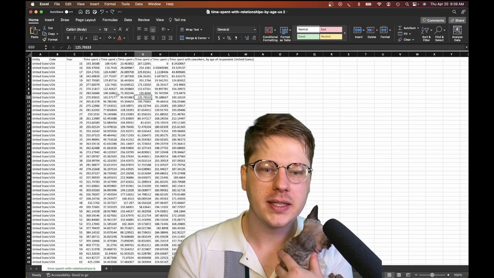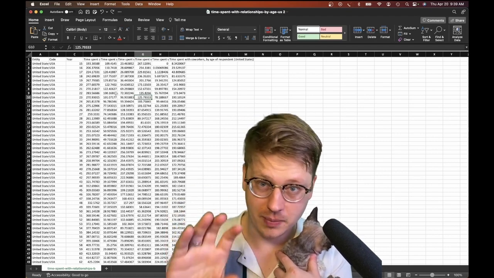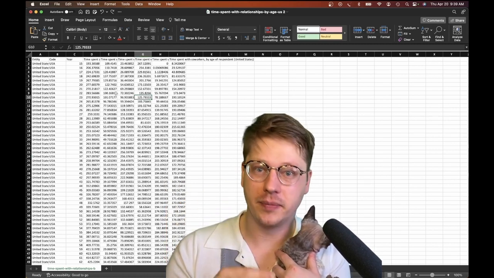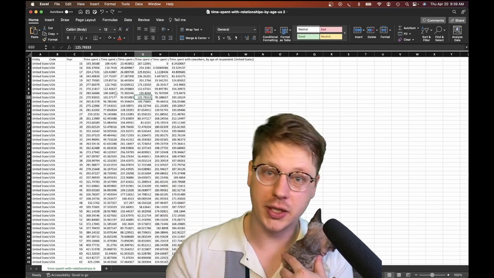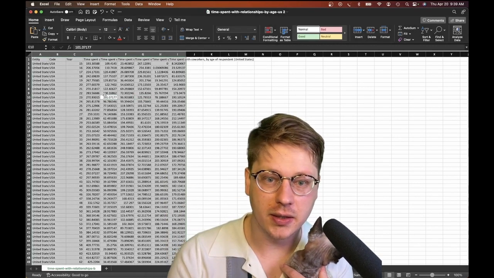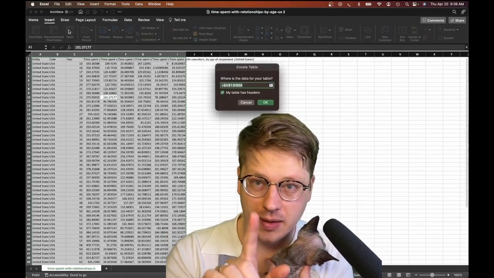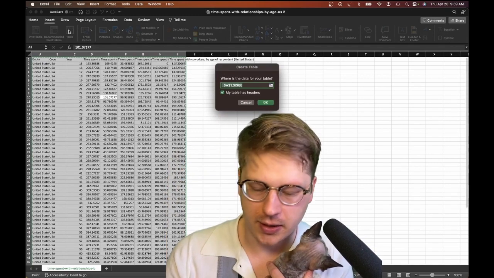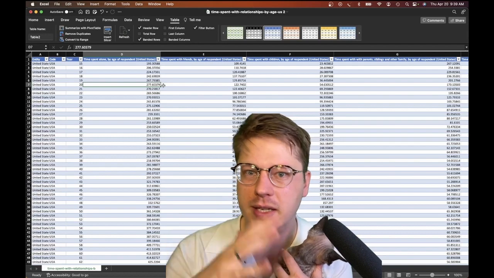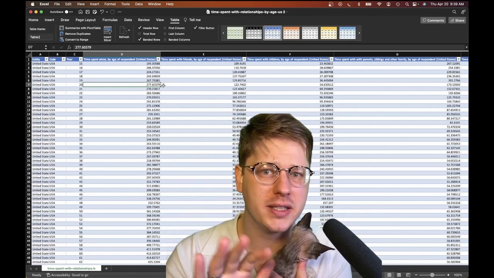If you open that up in Excel, what you're first going to want to do is save it as an Excel file. You can just hit Command Shift S to save as, and you're going to want to make it an XLSX file. That's going to let you do formatting, visualizations, all that kind of stuff. Then you're just going to click into the data. You can hit Command A to select all of it, and under the Insert tab, just hit Table. You want to make sure that My Table Has Headers is selected, and just hit OK. Now your data is in a table format, and we can start using it a little bit more easily to build visualizations and do some analysis. It's going to make our life a lot easier as we do this.